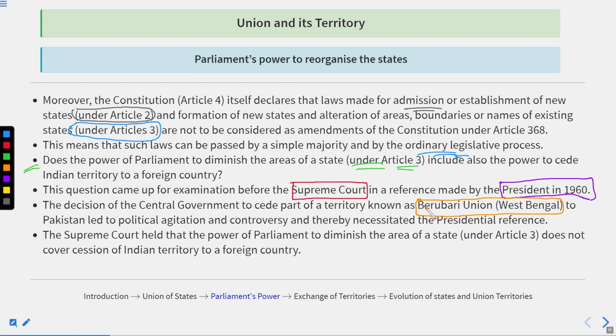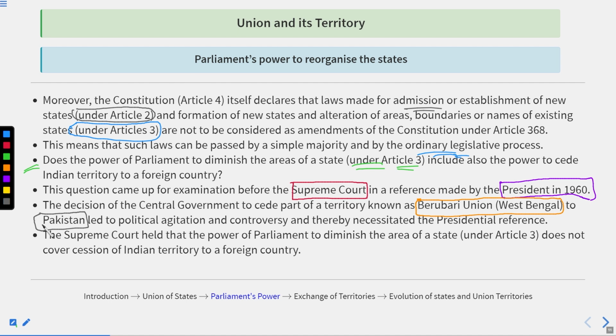So what happened? In 1960 the central government of that time decided that they would give the territory of Berubari Union, which used to lie in West Bengal, to the state of Pakistan. And this decision led to political agitation and a lot of controversy, which made the presidential reference necessary.